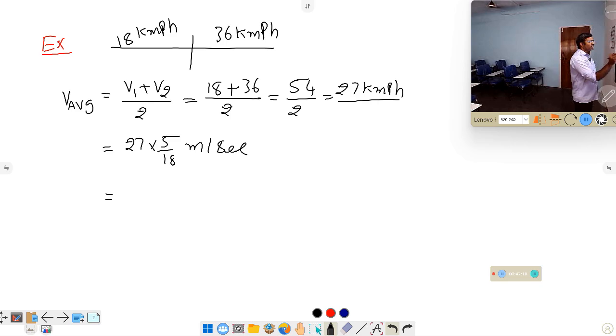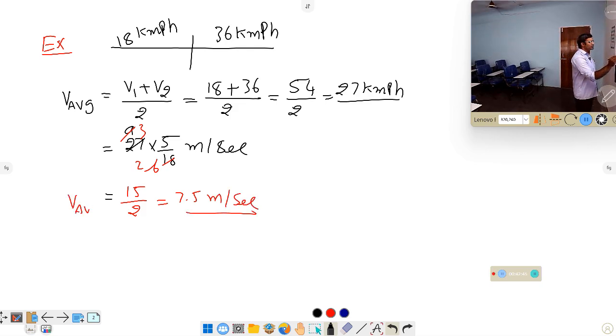So you have to solve this: 27 by 18, which table? 3 table. 3 nines are 27 and 3 sixes are 18. Again 3 fives are 15 and 3 twos are 6. That is 15 by 2. 15 by 2 means how much? 7.5. That is 7.5 meter per second.